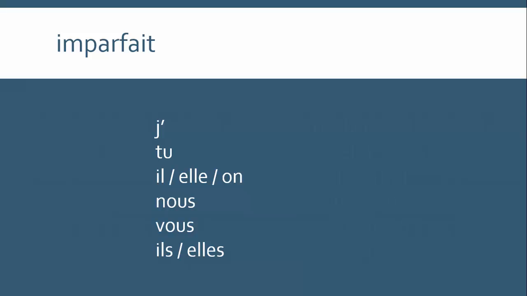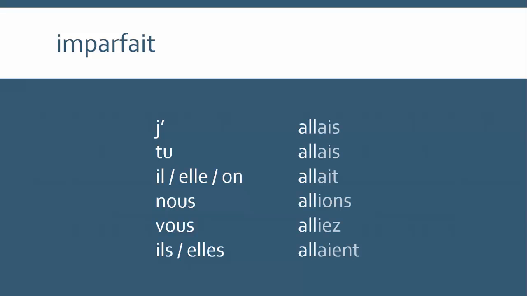Imparfait is exactly as you'd expect it to be because of course the only irregular imperfect is être, so we take the nous form of the present tense, which is allons, take off the ONS and that gives us all, and then we add the imperfect endings and we get j'allais, tu allais, il, elle, on allait, nous allions, vous alliez, and ils, elles allaient.